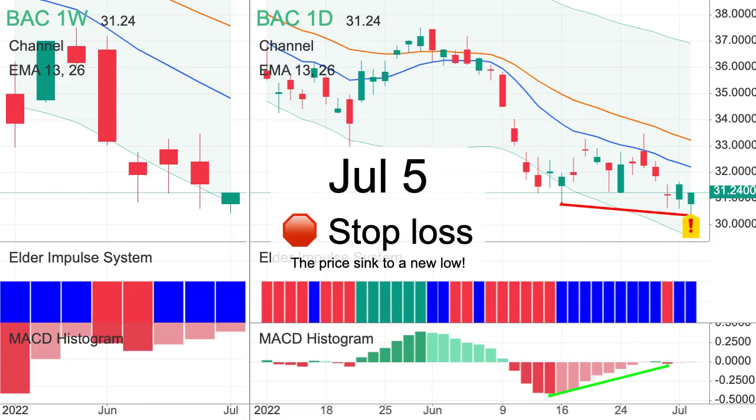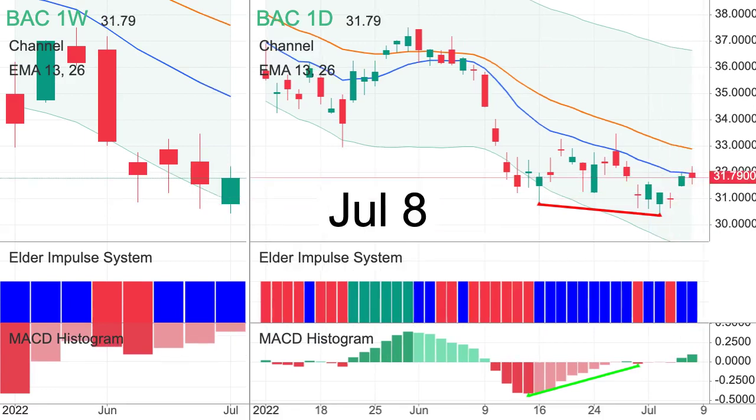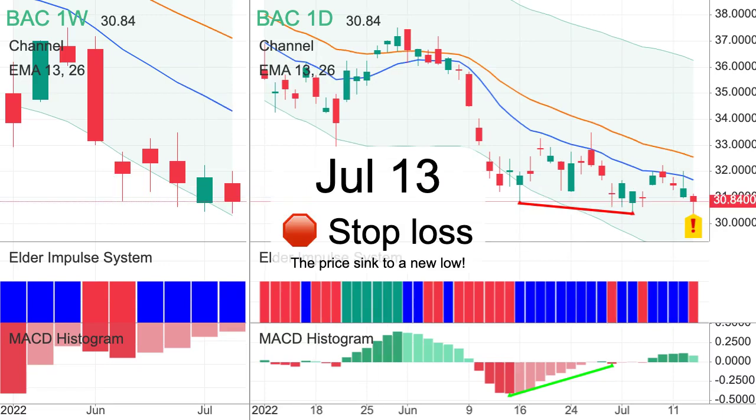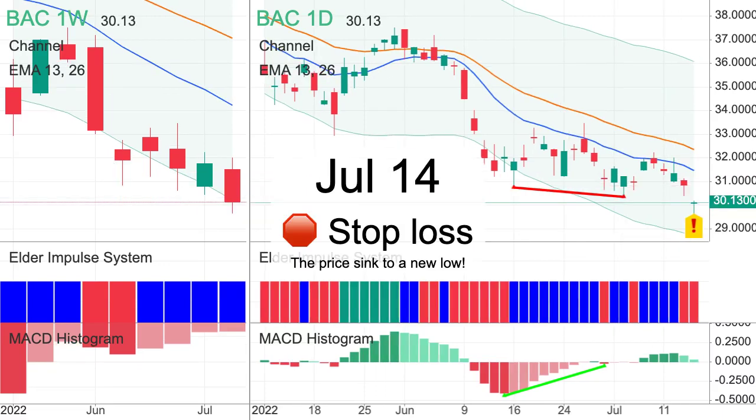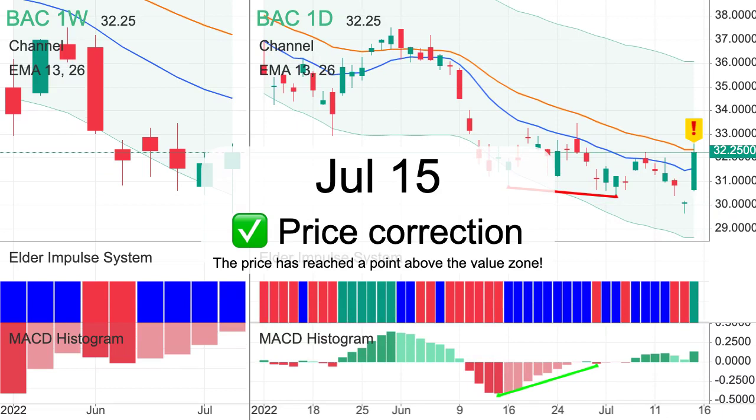The price sank to a new low. Do you plan to submit a new order? The price sank to a new low. A new low. The price has reached a point above the value zone.